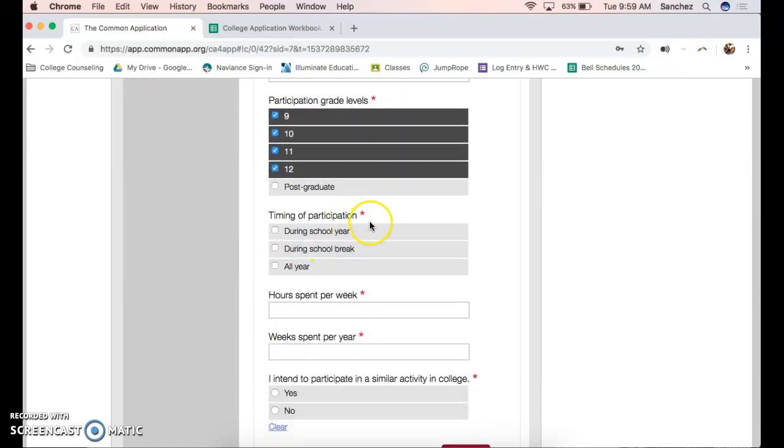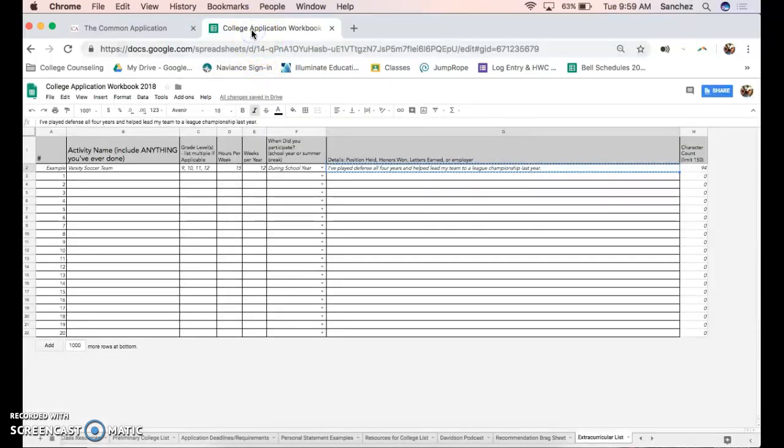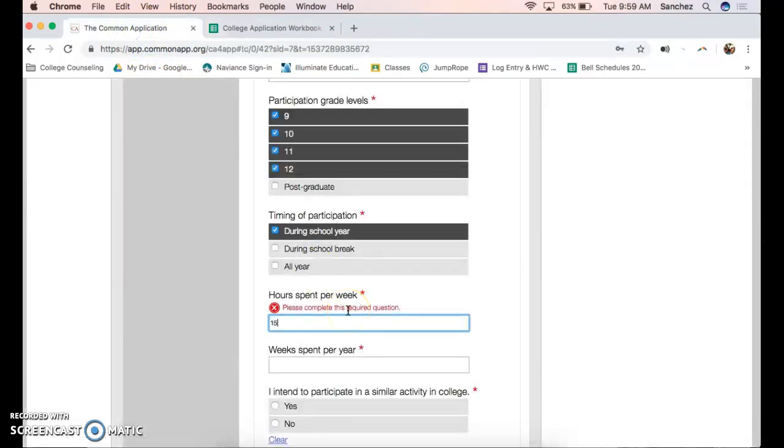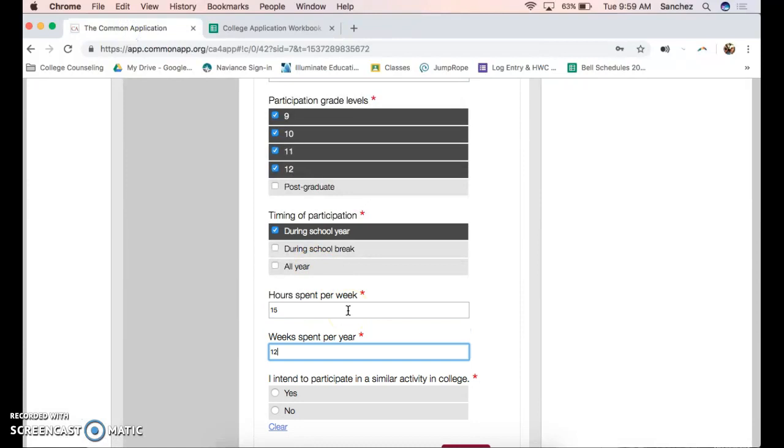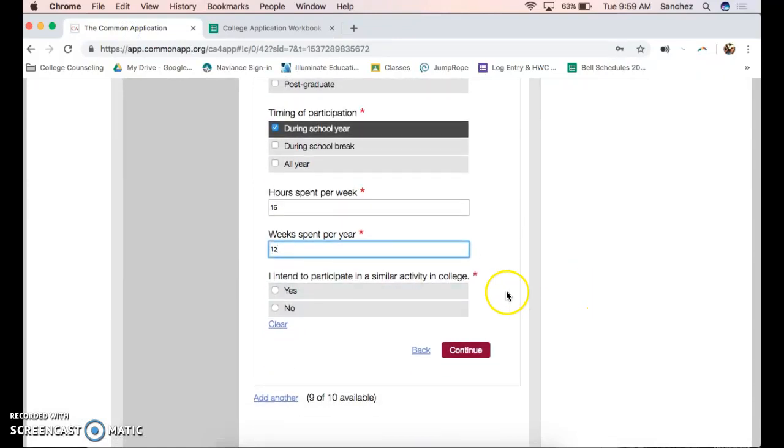And time of participation, this just means, did you play during the school year? Was this activity during the break? Was it all year? Hours spent, you can just do an approximation of that. So I spent 15 hours per week, right? That's what I noted earlier, 12 weeks per year. So go ahead and put that, 15 hours per week, 12 weeks per year. And again, this is an estimation.